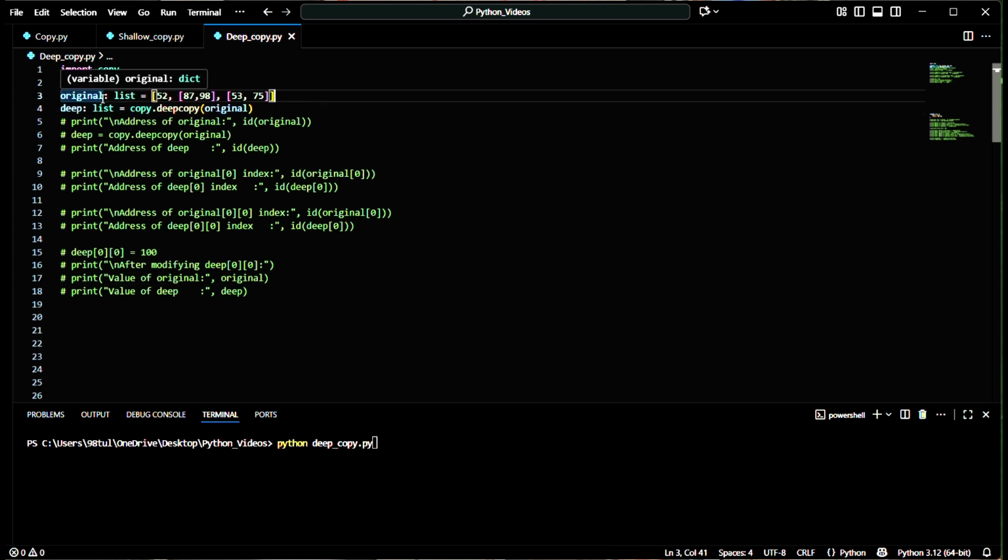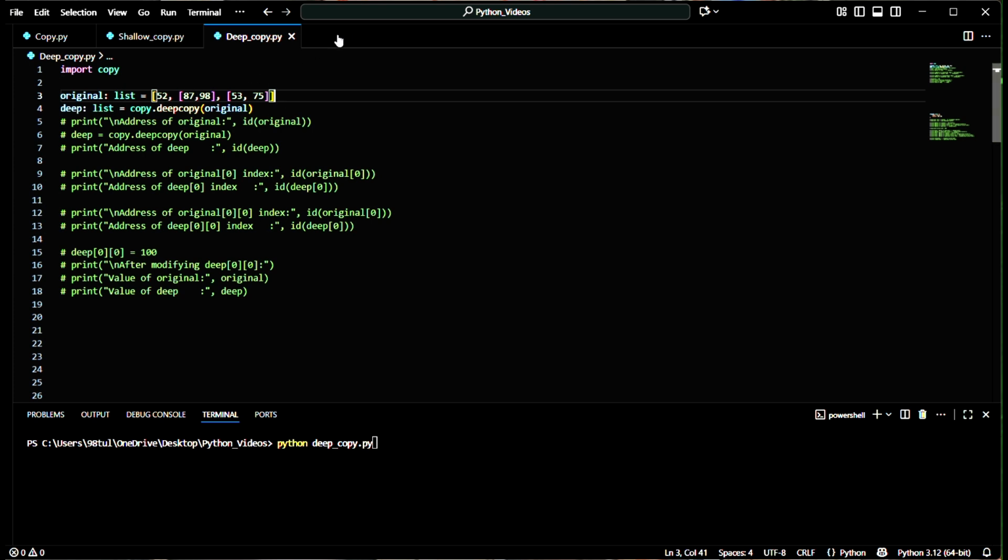This is my original, this is my reference called original of type list, and this list contains at the 0th index 52, and at index 1 we have another list, and within this list we have two indices 0 and 1, and again at the second index we have another list, and this list has 0 and 1 index. So I'm going to copy this.